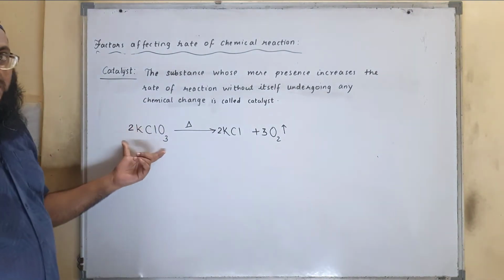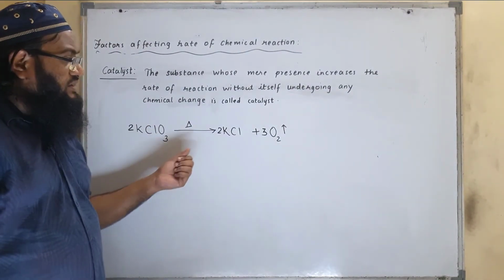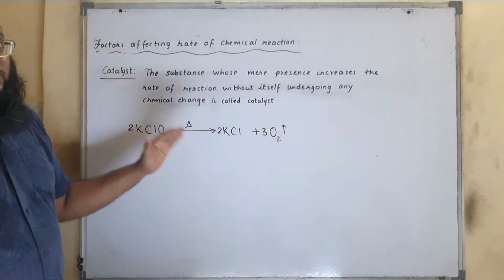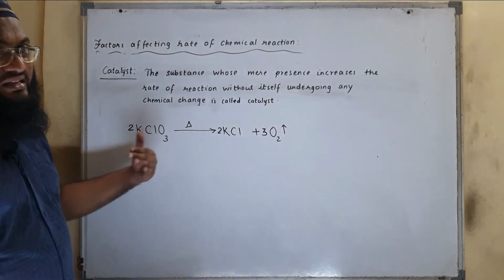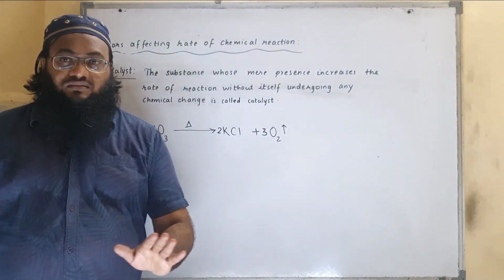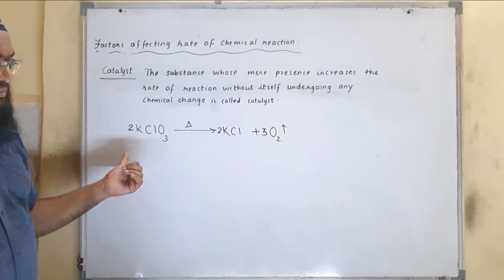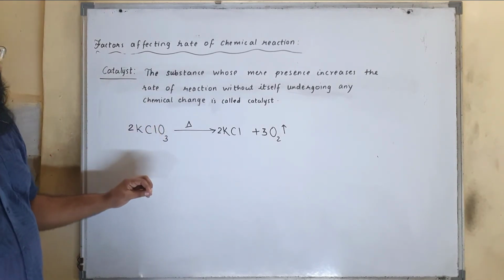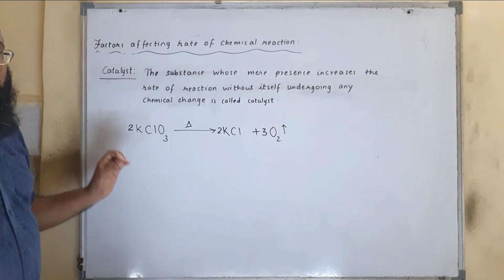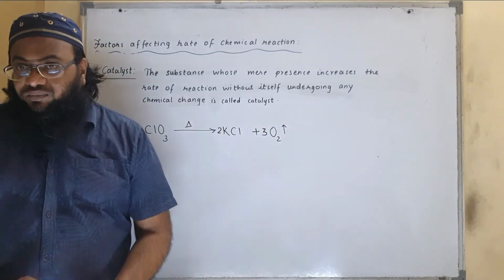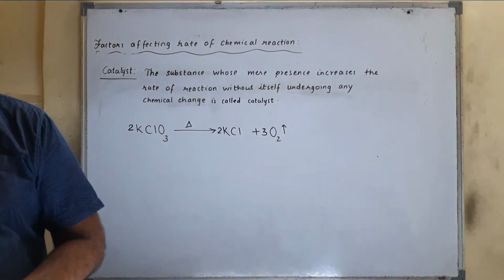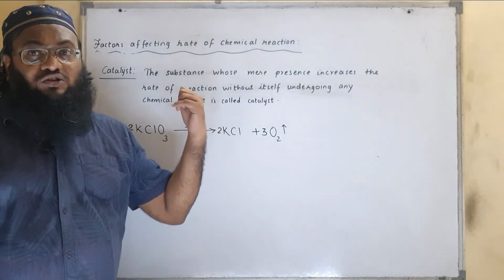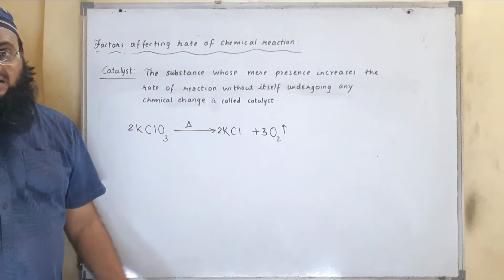Again I am explaining: potassium chlorate, when it is heated, gets decomposed to potassium chloride and oxygen is given out. But over here decomposition is very slow. So we increased the temperature, still the rate of decomposition was slow. Further, we reduced the size of the particle, still decomposition rate was slow. That means the rate of chemical reaction neither increases by reducing the size of the particle, nor by increasing the temperature.